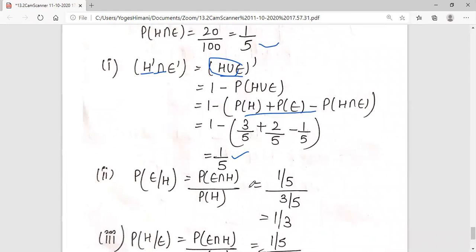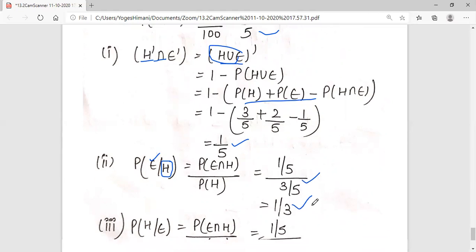Second, they are asking, if she reads Hindi, already she is reading Hindi, find the probability that she reads English newspaper. E given H. Formula of E given H: probability of E intersection H upon P of H. 1 by 5 upon 3 by 5 is equal to 1 by 3.